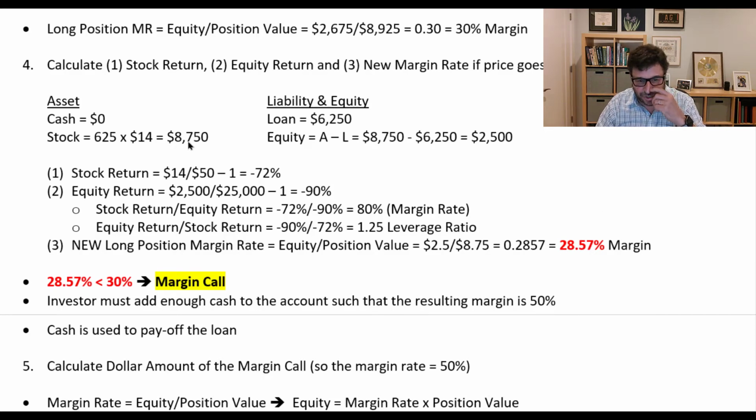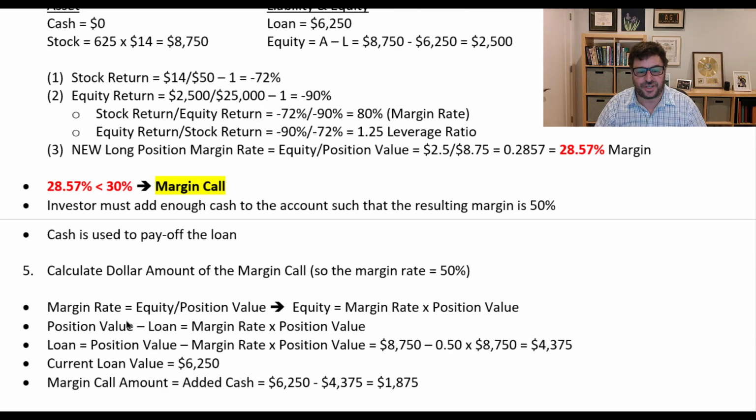And let me think about this. If I put cash into this account, that cash would then be used to pay off the loan, the loan would get smaller, the equity would get bigger, and I would pay off enough of the loan such that the equity is equal to half the value of the stock. So I need to figure out what half the value of the stock is, the difference between that and the current equity, and that's the size of my margin call in order to return the margin of the account to 50%. And so here's the idea.